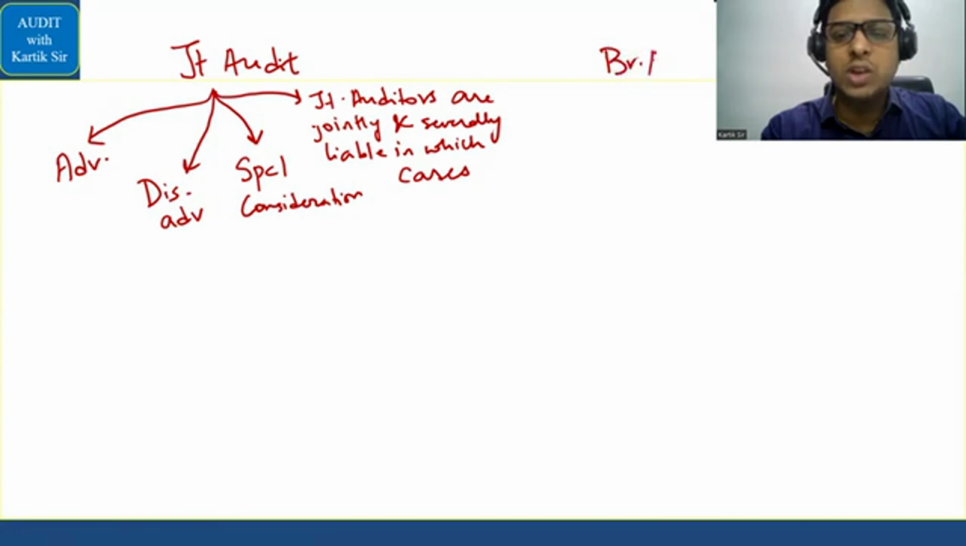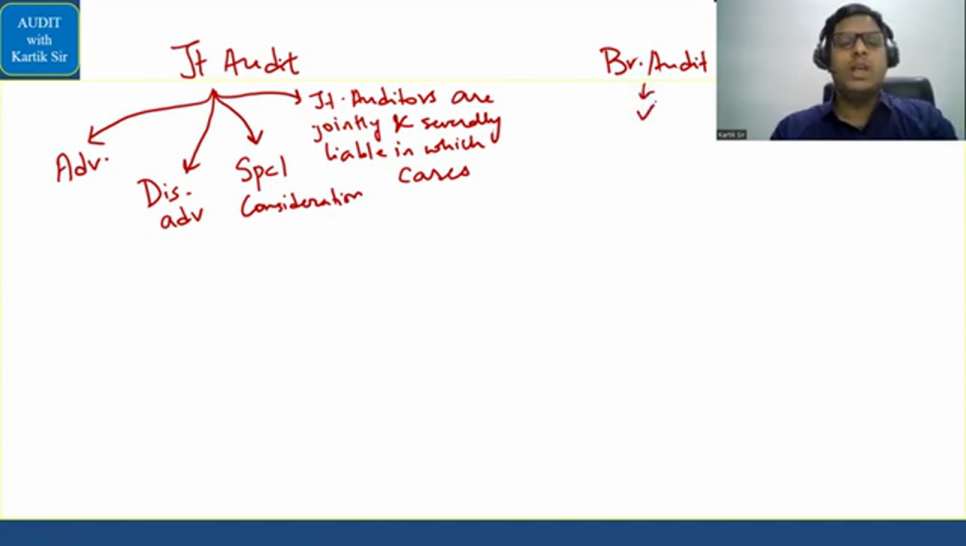Branch audit is a read area. You can just simply go through it. Very, very simple. And in branch audit, you have to simply just do a reading here. That is not a problem. Okay. Now in joint audit, you have to remember the advantages. Advantages are very, very simple. If you do the hand actions with me, very, very simple.